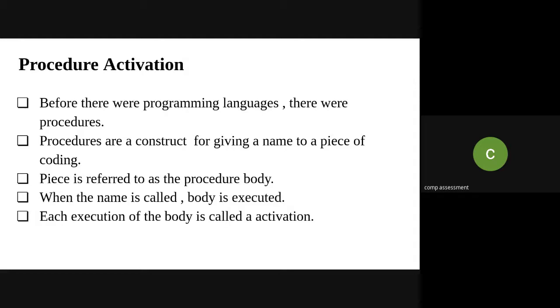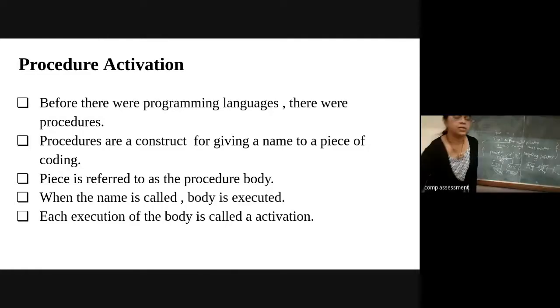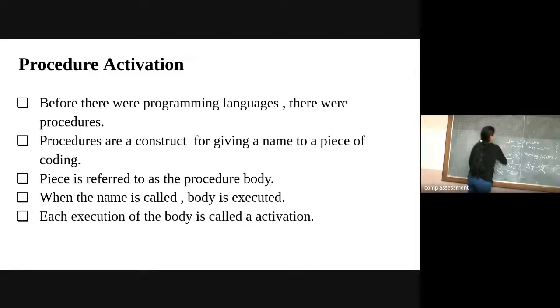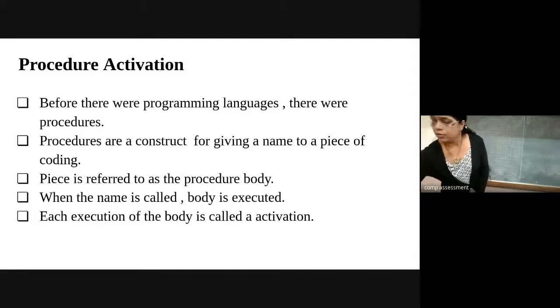For example, all of you are familiar with swapping or addition of two variables. As I mentioned, a procedure is nothing but a set of instructions. We will take one example so that it will be easy for you to understand.